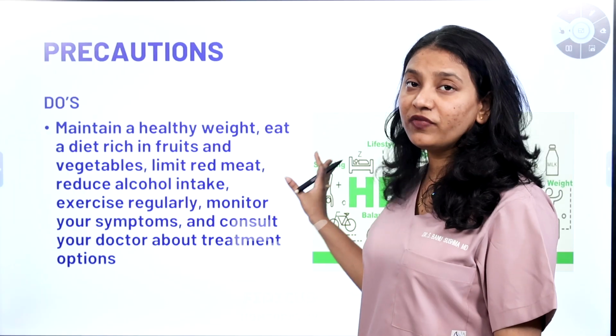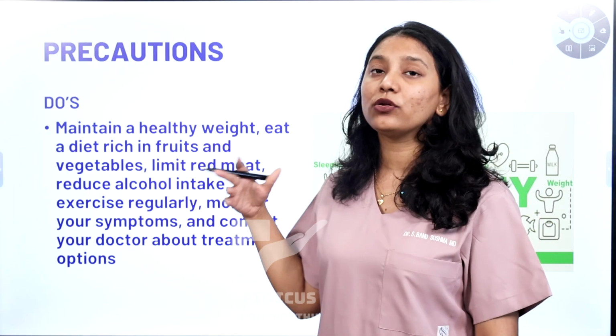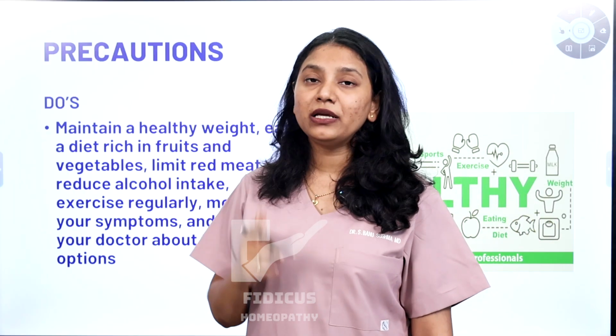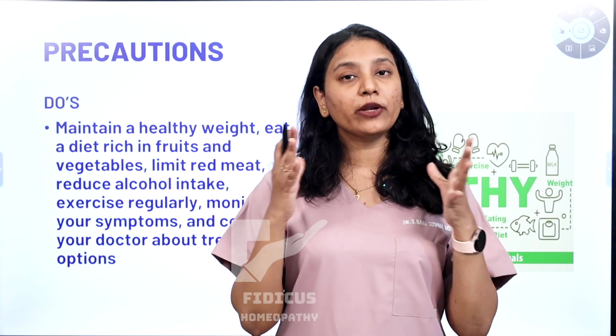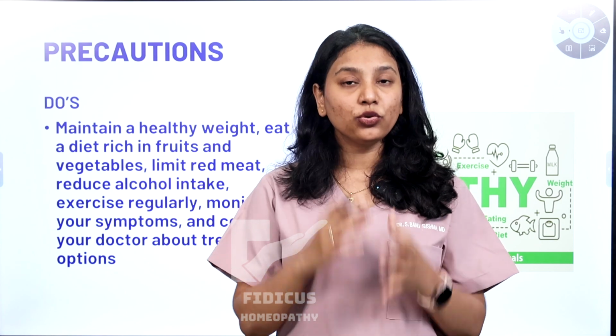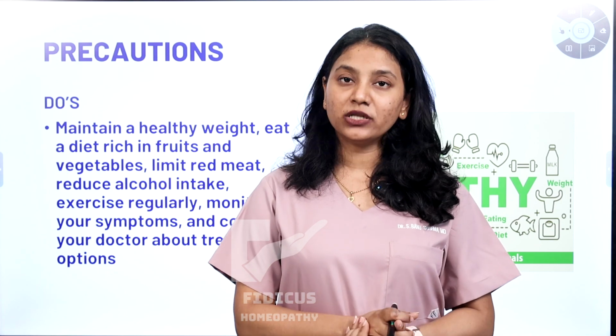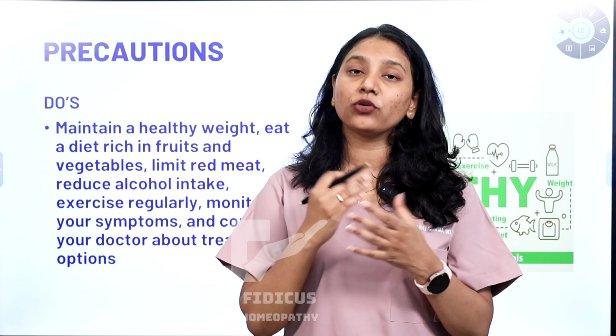Please do reduce all of these things that we have told, that is red meat and also soy products. Along with that, please make sure that you do not consume any sort of alcohol also. Take all of these precautions into consideration and do follow this so that your fibroids will not increase in size, or you might not get fibroids.